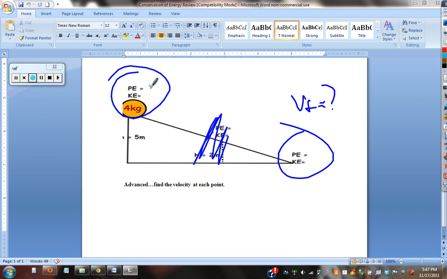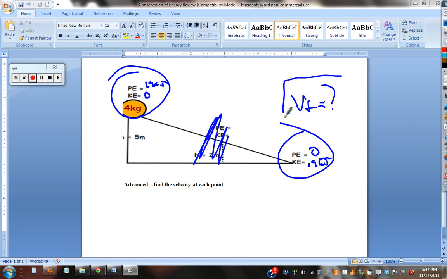Pause the video if you don't want to hear the answers. Here's the answer. Potential energy at the top, you just use the formula, is 196 joules. At the very top, it has 0 velocity, so kinetic energy equals 0. At the very bottom, it has 0 height, so potential energy must equal 0. Where did all this energy go? Energy cannot be created or destroyed. Well, it all became kinetic energy.